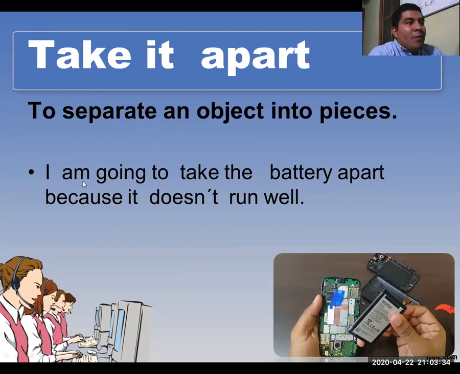And here in the example, I'm going to take the battery apart because it doesn't run well, right? The battery probably doesn't charge, so then I'm going to take it apart because it doesn't run well. Okay, good. Take apart means separate.